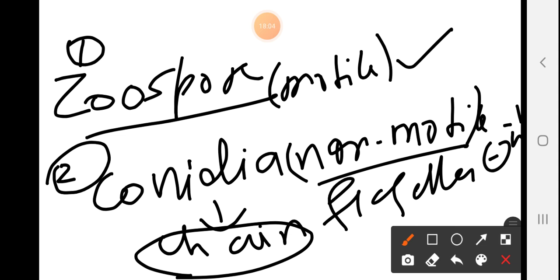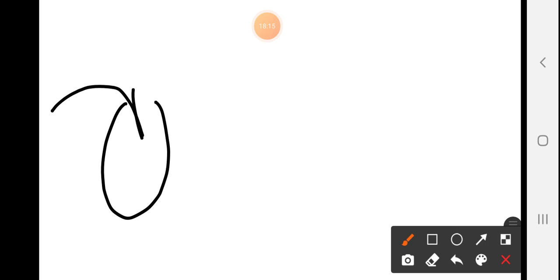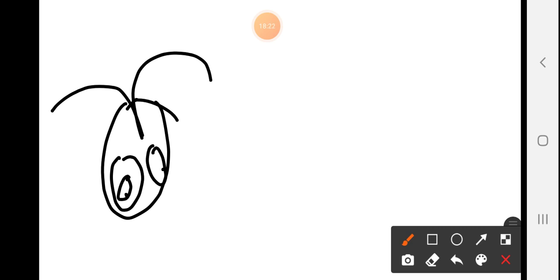So let's see the example of where zoospore formation is taking place. The example is your Chlamydomonas. This one is the structure and this one is your flagella. Here we are seeing that small structures inside the body are found, and each small zoospore has flagella.